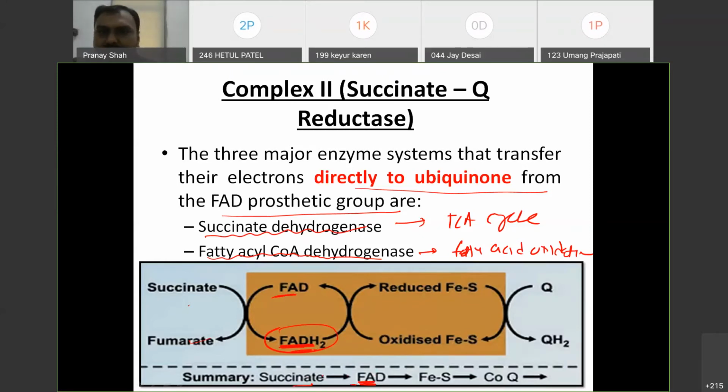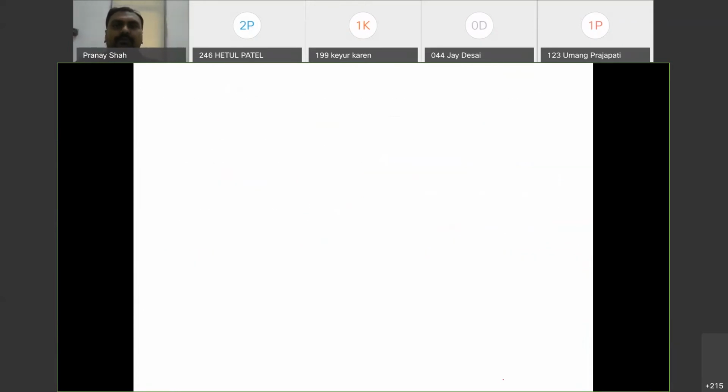Now this FADH2 will carry the electron, so it will convert oxidized FeS to reduced FeS. Okay, so Fe plus 3 is converted to Fe plus 2, and it gives its electron to the coenzyme Q, and coenzyme Q itself will be reduced to QH2, that is a reduced form of coenzyme Q. फिर क्या होगा? Coenzyme Q will go to the complex 3 and complex 4. ठीक है?